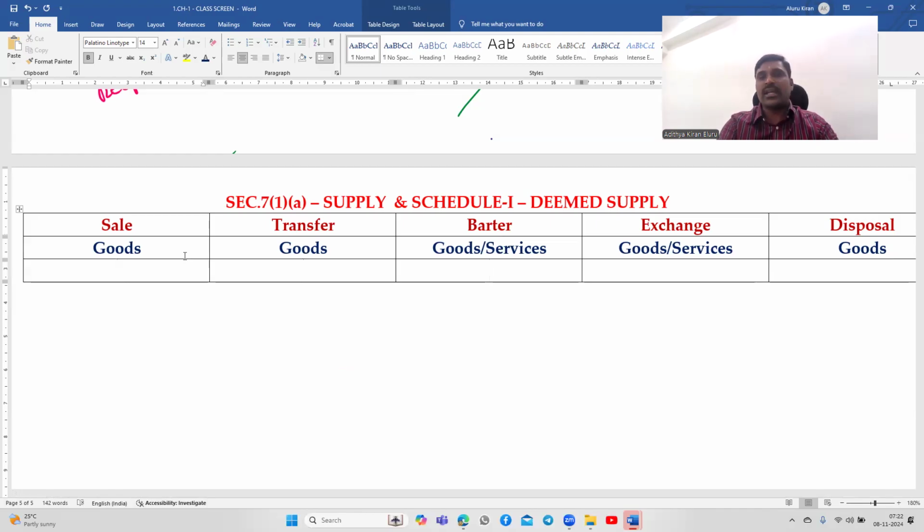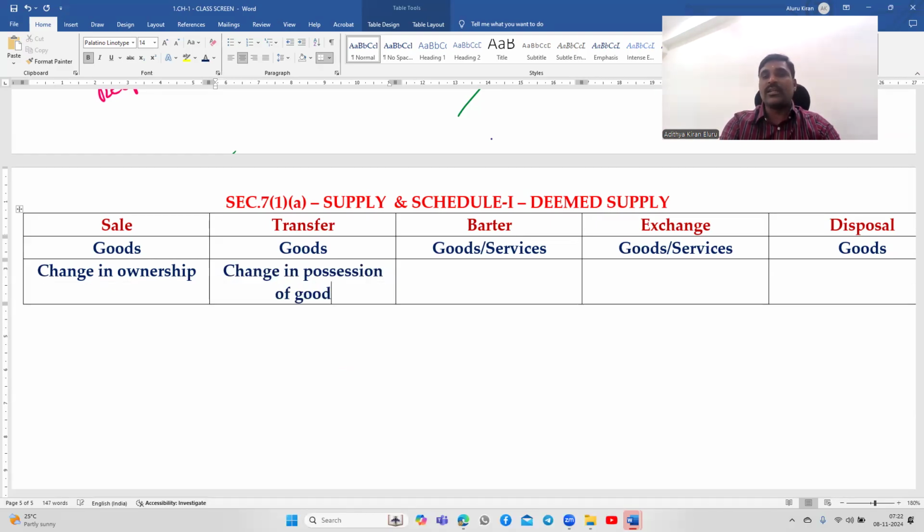So in case of sale, what happens? Change in ownership. Sale requires change in ownership. Transfer requires only change in possession of goods, or movement of goods from one place to another. Transfer does not involve change in ownership of goods. It only involves movement of goods from one place to another.